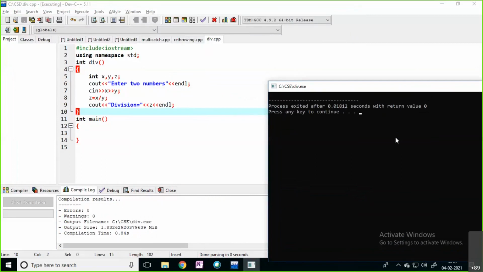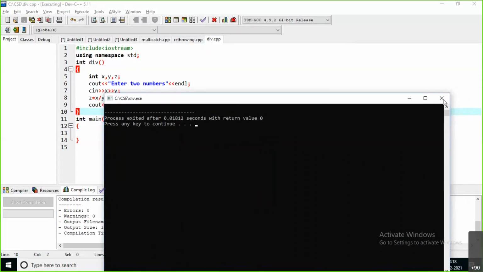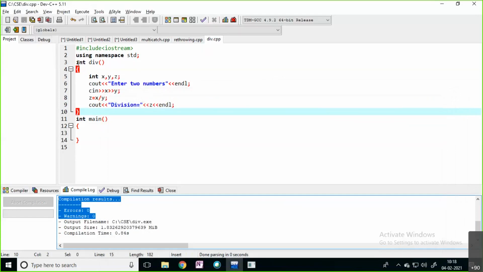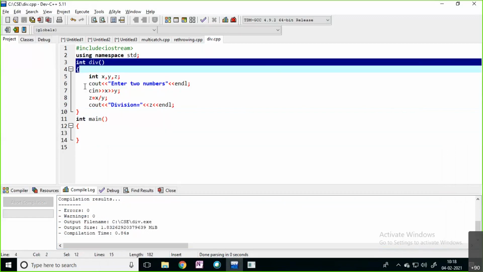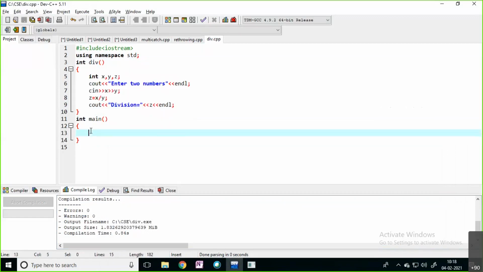Anyone expecting this output? This is a function, right? A user-defined function. You have written a user-defined function inside your program, but actual execution starts from your main. If you want to use this particular function, what do you need to do?